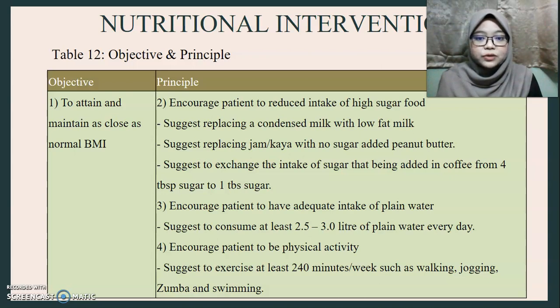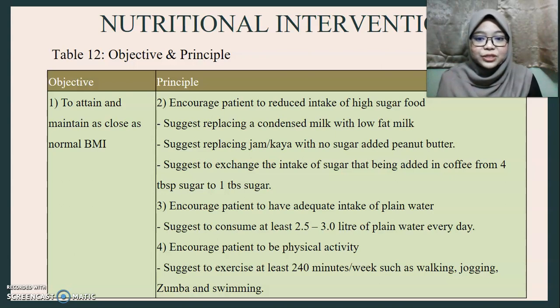Second, encourage the patient to reduce intake of high sugar food, such as replacing condensed milk with low fat milk, replacing jam or kaya with no sugar added peanut butter, and reducing the sugar added in the coffee from 4 tablespoons to 1 tablespoon.